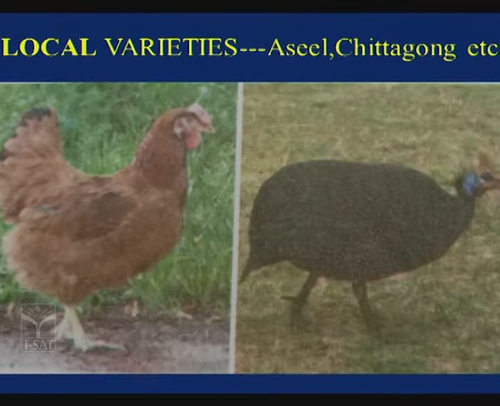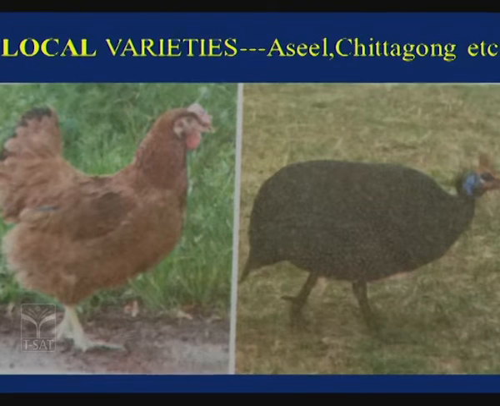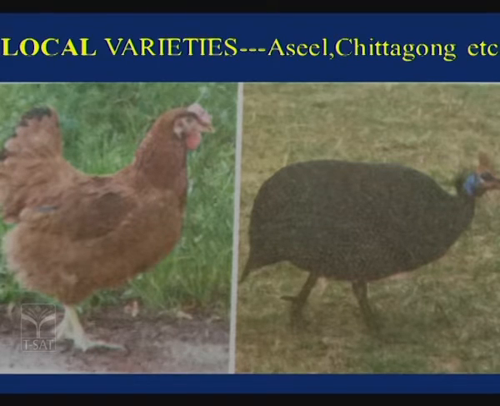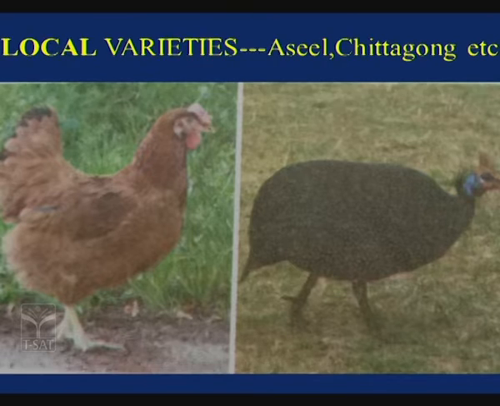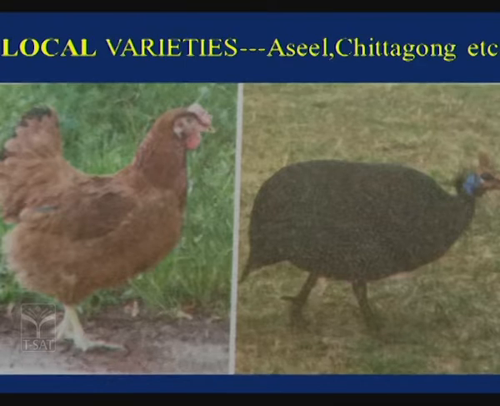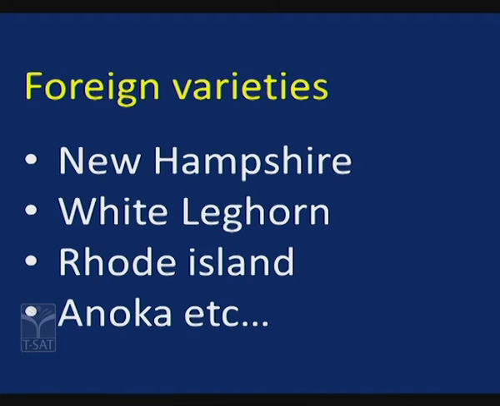Coming to the local varieties: Asil, Chittagong, Kadaknath. These are the local varieties of hens, and local varieties will be grown by normal village people themselves, and they will undergo the brooding process by themselves. And not only that, these local varieties are prone to different types of diseases. Now, foreign varieties are New Hampshire, White Leghorn, Rhode Island, Anoka, etc.